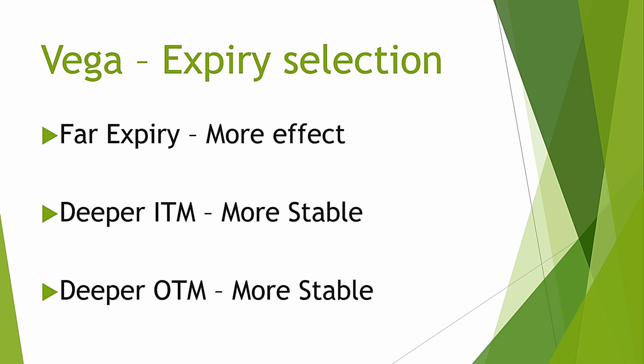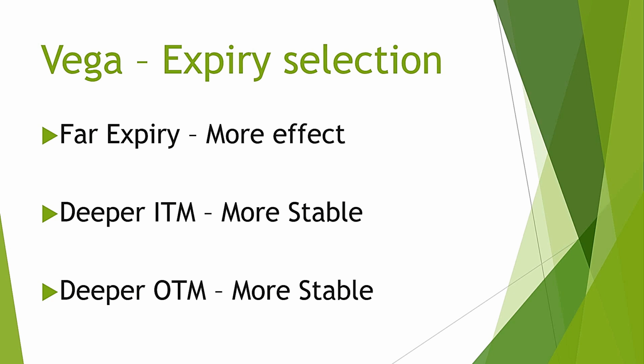Deeper in the money options as well as deeper out of the money options have low time value, means they have low extrinsic premiums. Therefore, effect of Vega is less for deep in the money options and deep out of the money options. But why is it so? When option is deep in the money, there is small probability of it to end as out of the money option, and deeper out of the money options have small probability of expiring in the money. There are less chances of surprise in these strikes, hence effect of Vega is low on them.